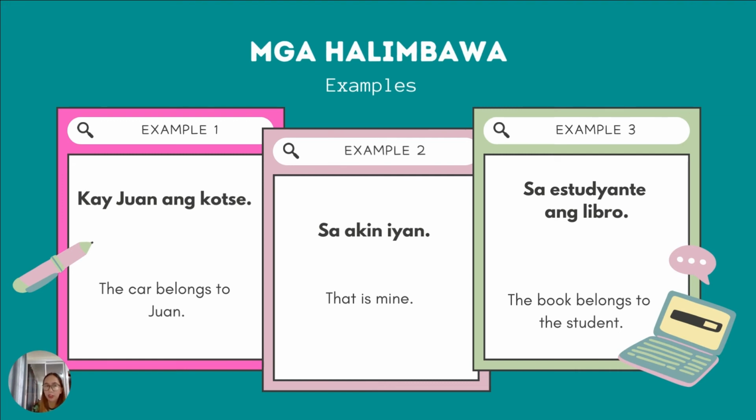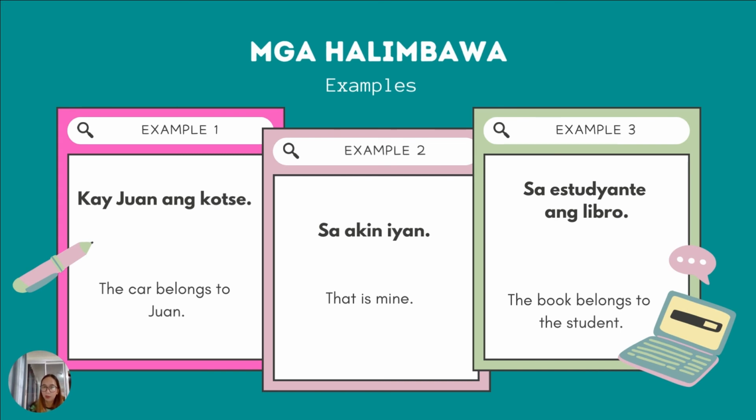Kay Juan ang kotse means the car belongs to Juan. And then the second example, pangalawang halimbawa: sa akin iyan or sa akin yan. That is mine. Mine in Tagalog or Filipino is sa akin or sakin, and that is iyan or yan. So sa akin yan. That is mine.